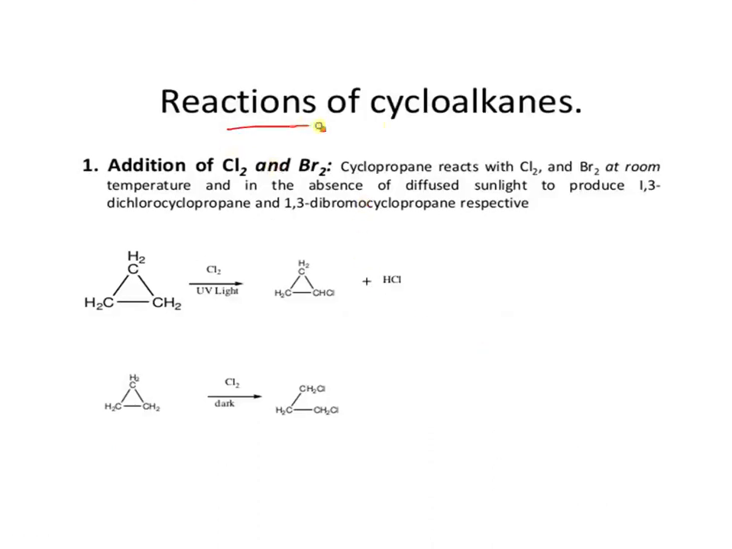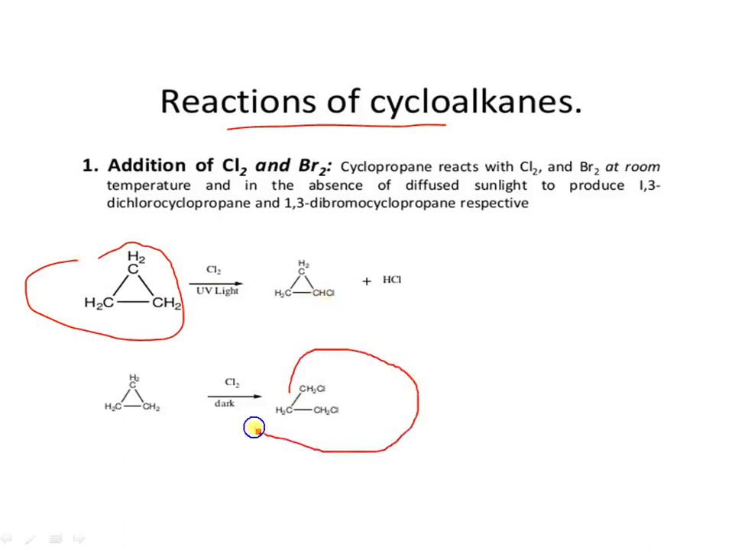Reactions of these cycloalkanes. The first one is the addition reaction. When cyclopropane reacts with chlorine and bromine at room temperature and in the absence of diffused sunlight, it produces 1,3-dichloropropane and 1,3-dibromopropane respectively.